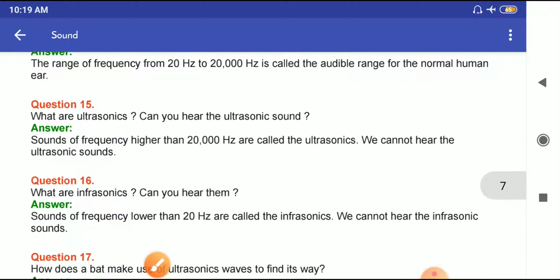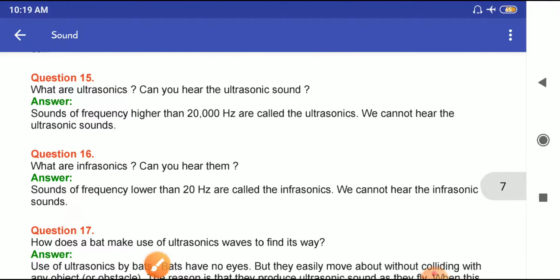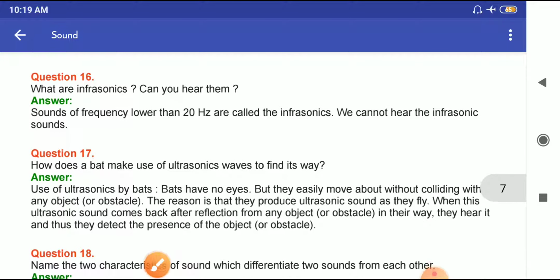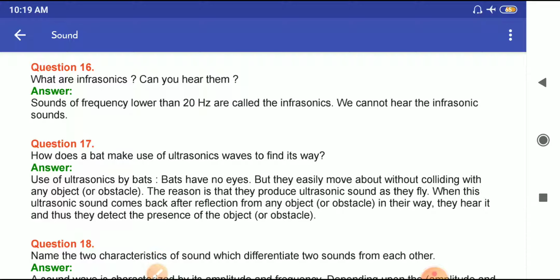What are ultrasonics? Can you hear the ultrasonics? So the frequencies higher than 20,000 Hz are called ultrasonics. We cannot hear the ultrasonic sounds. What are infrasonics? Can you hear them? The sounds of frequency lower than 20 Hz are called infrasonics and we cannot hear infrasonic sounds.